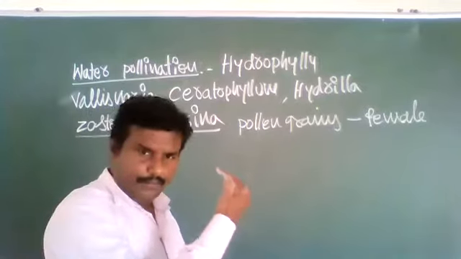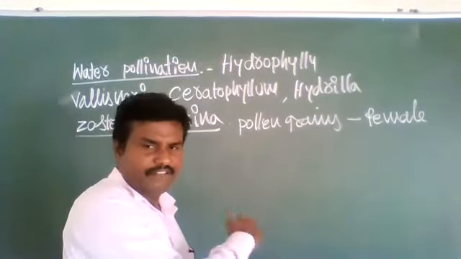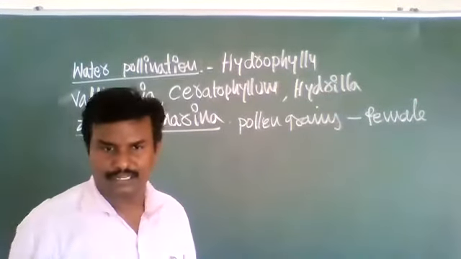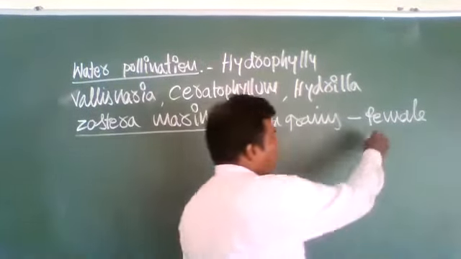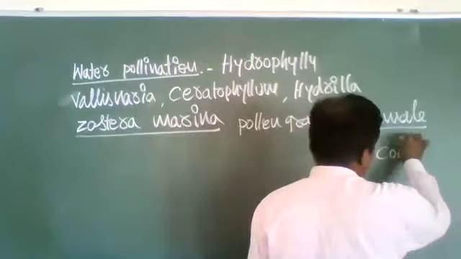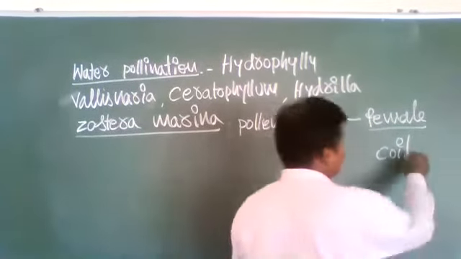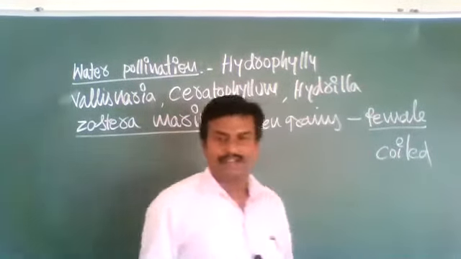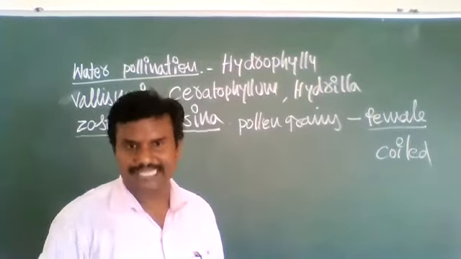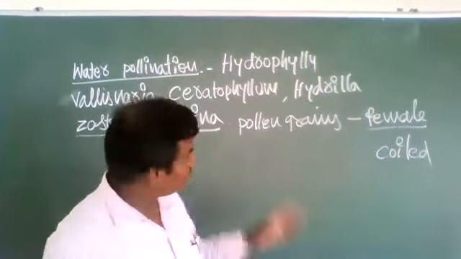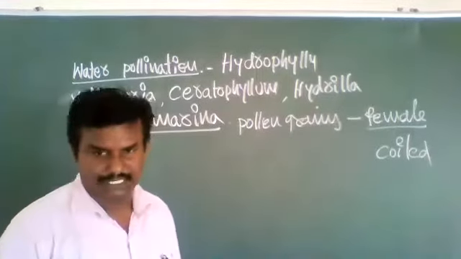When pollen grains from the male flower reach the female flower through water, pollination takes place. After pollination, the female flower is coiled and further modifications take place. Further development occurs completely inside the water.